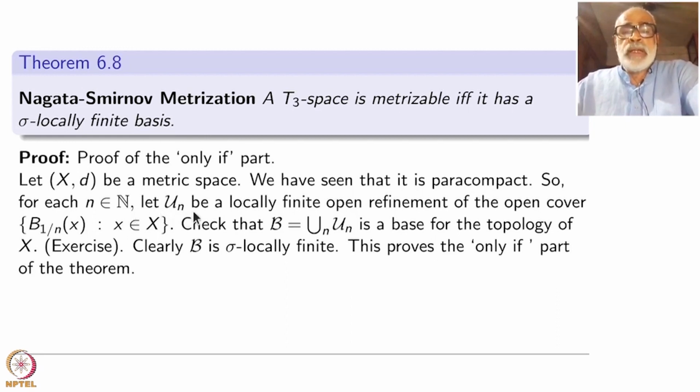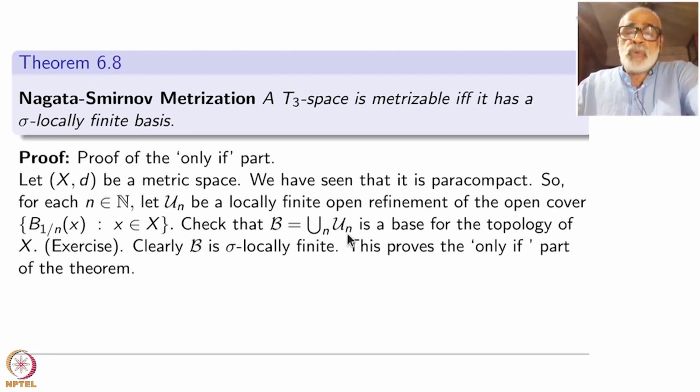So for each n belonging to N, let U_n be a locally finite open refinement of the open cover B(1/n, x), x belonging to X. Fix n. Take B(1/n, x) as x ranges over X. This is a cover. This is an open cover for each n. So take U_n to be a locally finite open refinement of this one. So for each n I have got a locally finite open refinement.